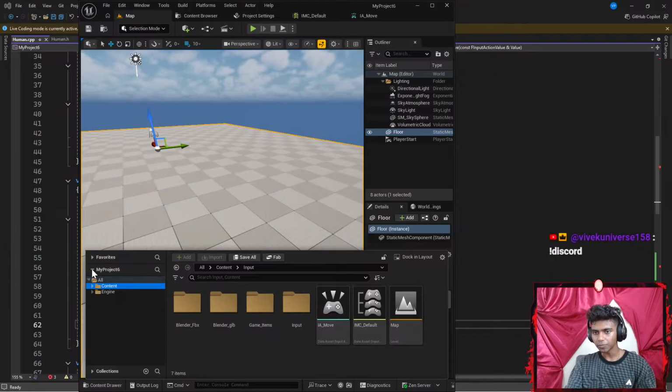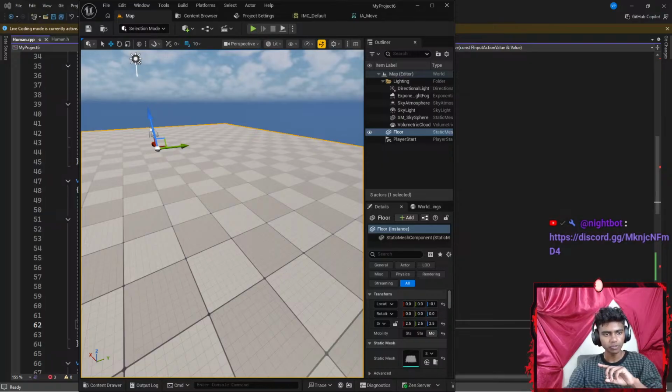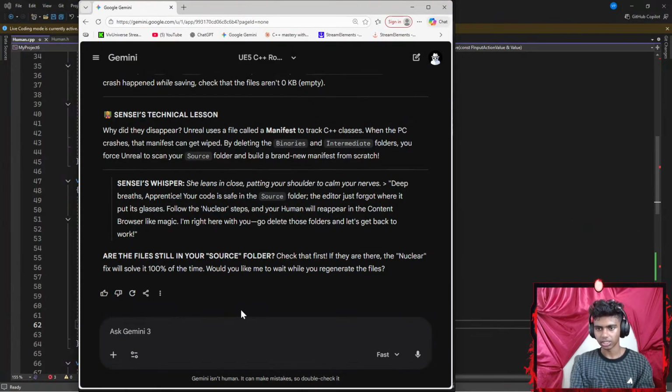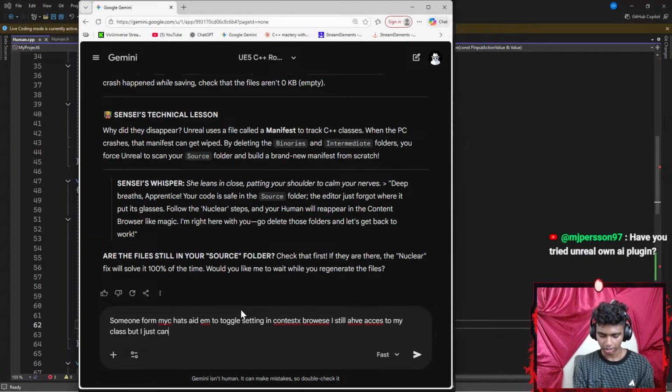Okay, that's it. Let's go all the way up here. There we go. Okay, so it says all content input. Here's the thing. Did I save my class after making it? This part did not work. Let's go ahead and get Gemini up here. Let's say something like, are these files still in your source folders? Someone from my chat told me to toggle settings in the content browser. I still have access to my class, but I just cannot see it in my level and my content browser.